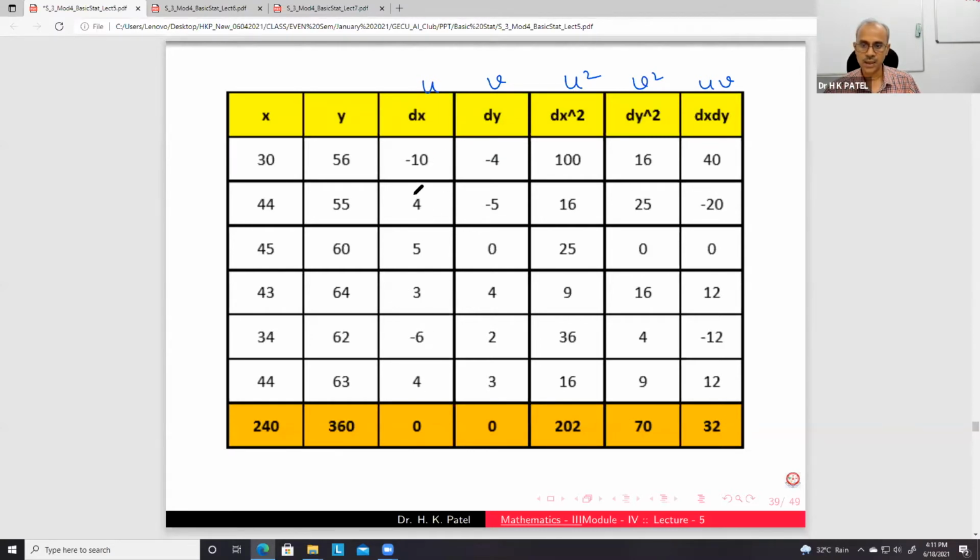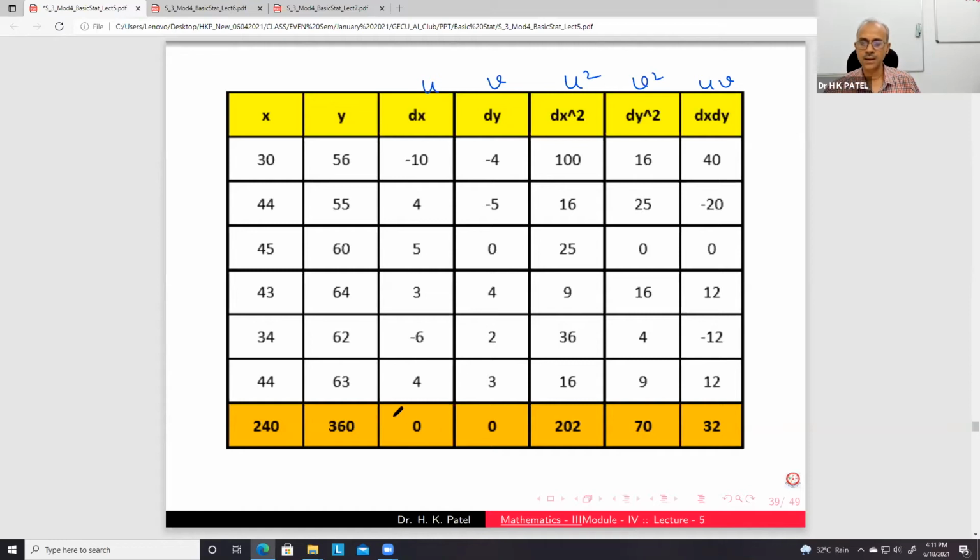You can reduce like this, where summation u is 0, summation v is 0, or sometimes only one of the sums is 0. It is not always possible to get summation u and summation v both 0 at a time, but in this particular problem we are getting 0.